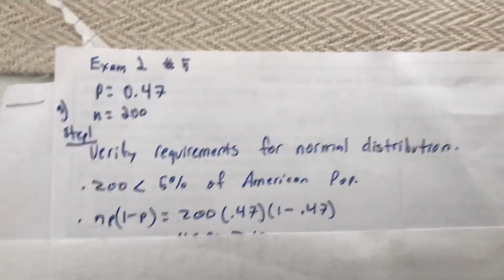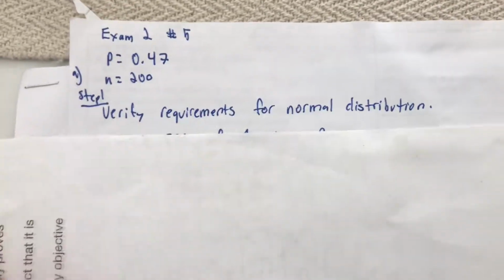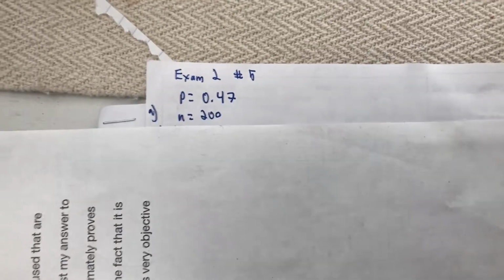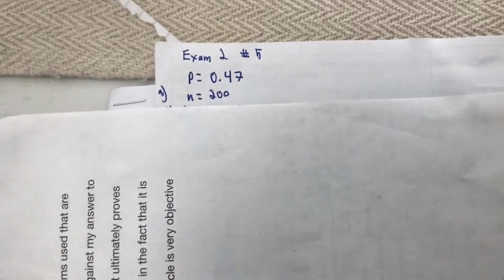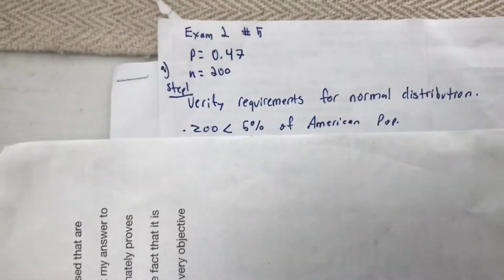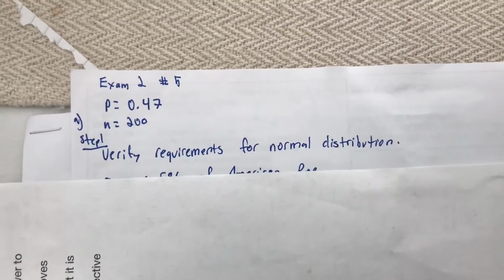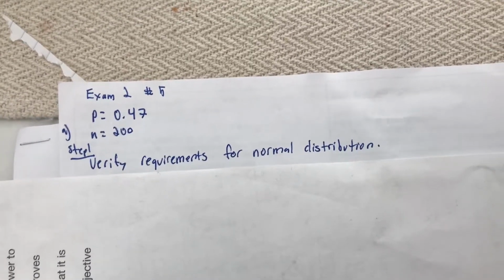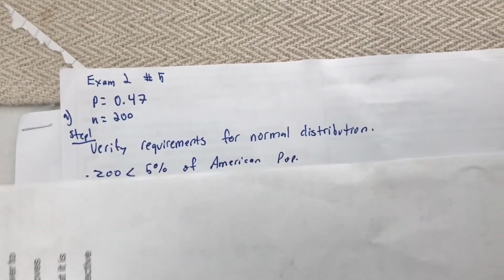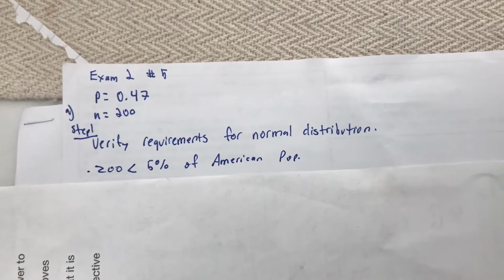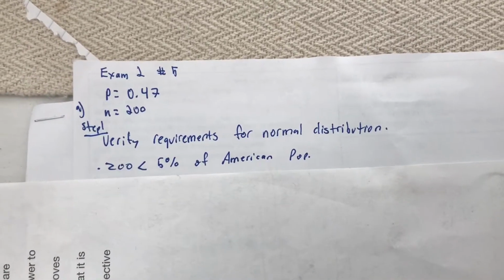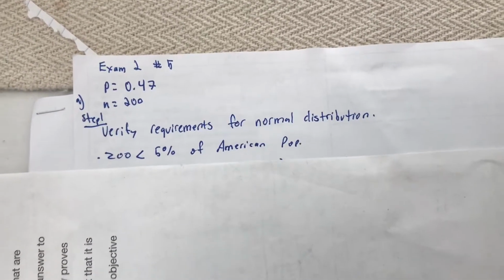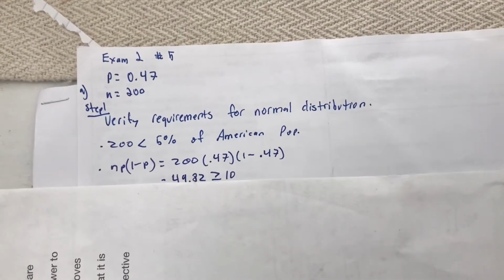Okay, so start off establishing the variables that we know. P is given in the problem as 0.47, and n is also given in the problem, which is 200. So step 1 for A would be verifying the requirements that this is a problem with normal distribution. The first requirement is met because we know that 200 people is less than 5% of the American population.